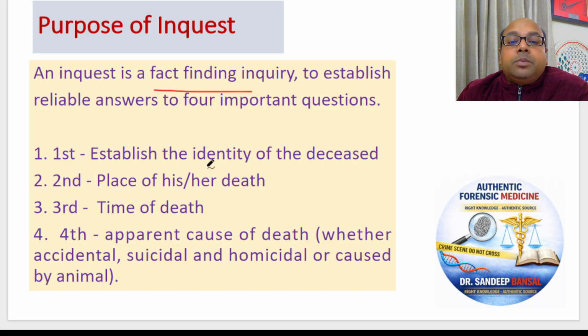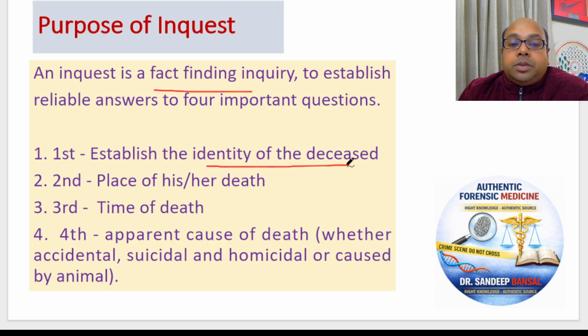First is to identify the body, the identity of the deceased. Because sometimes the bodies are found in some lake, some water body, drowned. Sometimes the body is found on the road. Sometimes the body is found on the railway tracks. Sometimes a burnt body is found. The body is completely burnt. We don't know whether it was a female or male even. Sometimes the body is so much burnt. So first we need to identify the person. Who is this person? What was the age of the person?